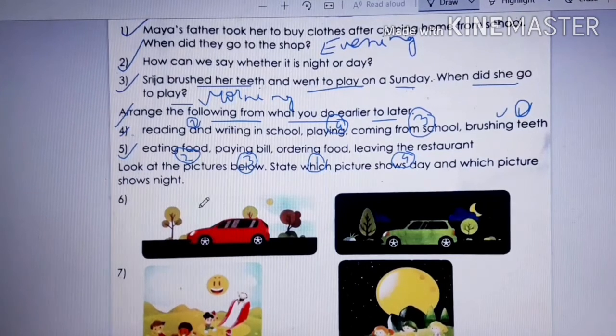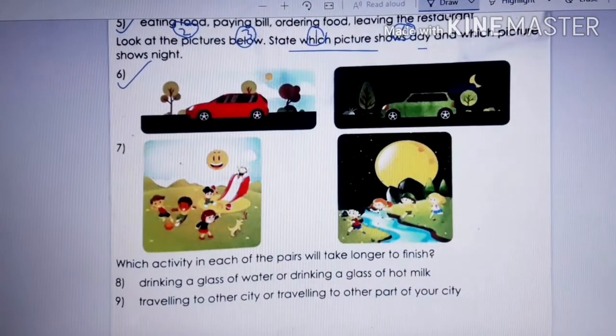Next, number 6. Look at the pictures below. State which picture shows day, which picture shows night. Now children, you have to tell which picture shows day and which picture shows night. Here you can say there is sun, so it shows what, children? It shows day.